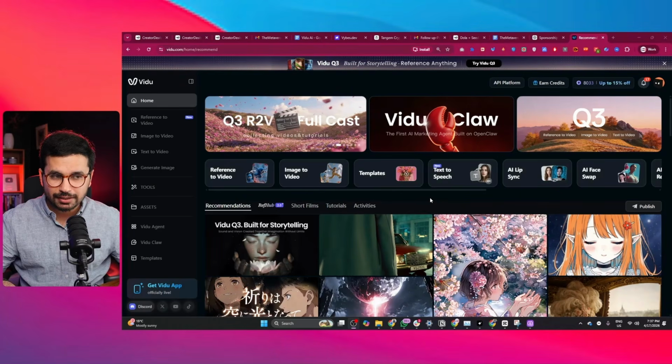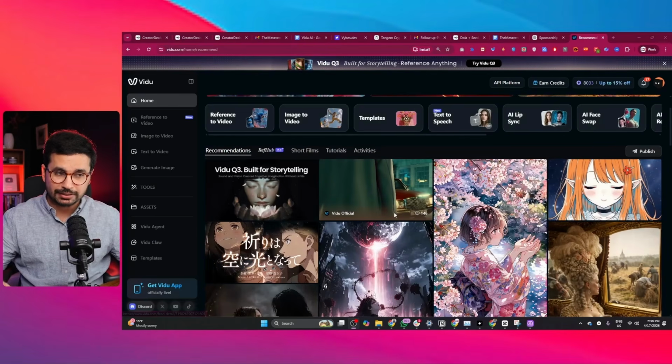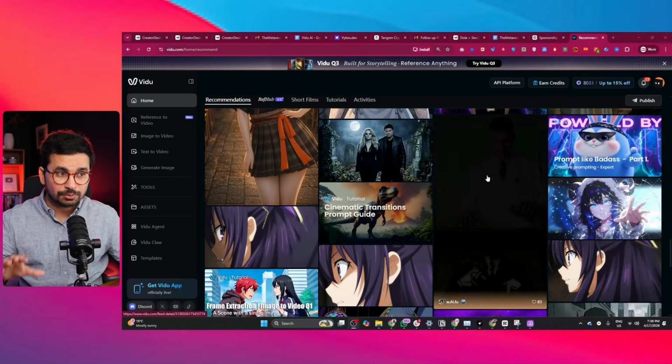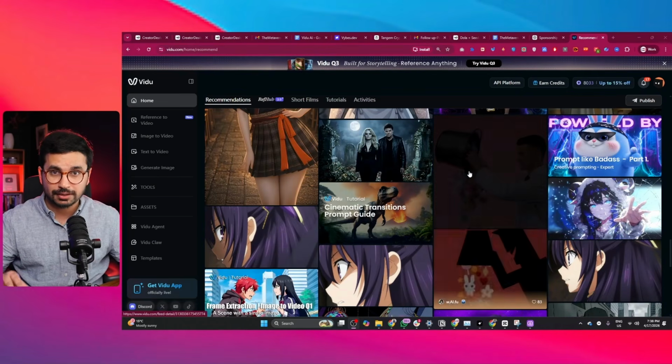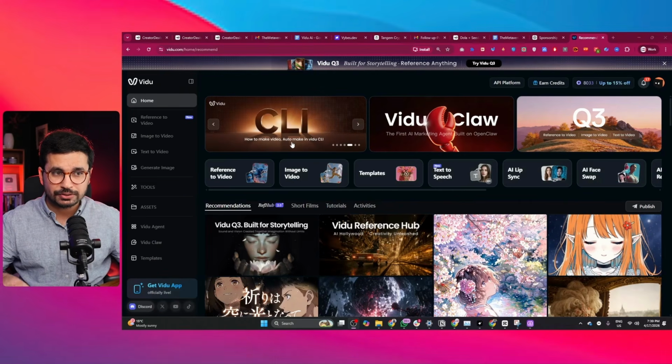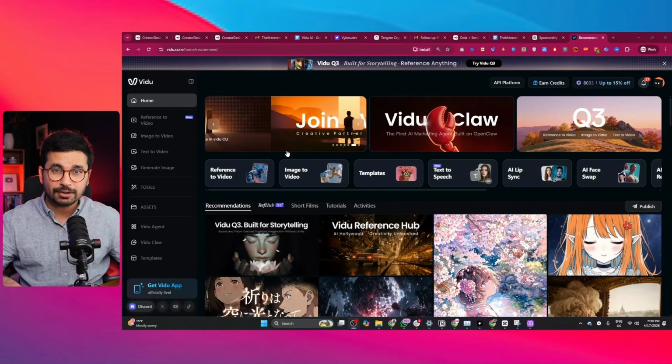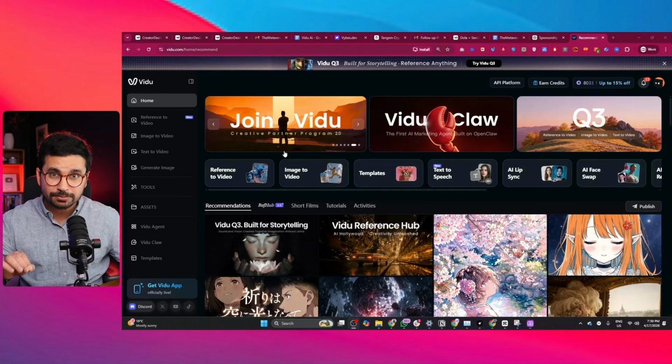Now you can turn your ideas, your images and your scripts into full-blown animated videos in literally just a few seconds. And that too with characters that actually feel alive. So in this video, I'm going to show you a platform called Vidu AI. This is an AI platform that makes storytelling ridiculously fast and expressive. Whether you're making anime style shorts, high-speed action scenes, or character-driven stories, this AI platform promises a seamless, character-friendly workflow.